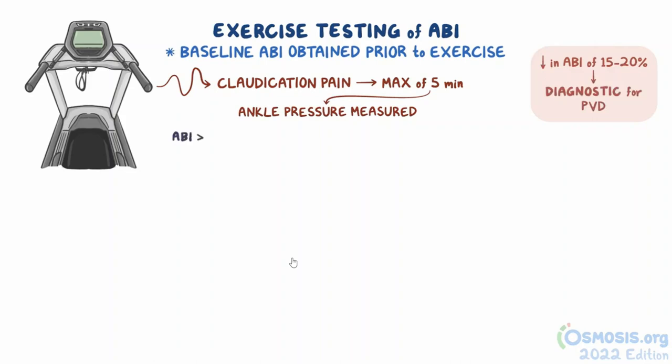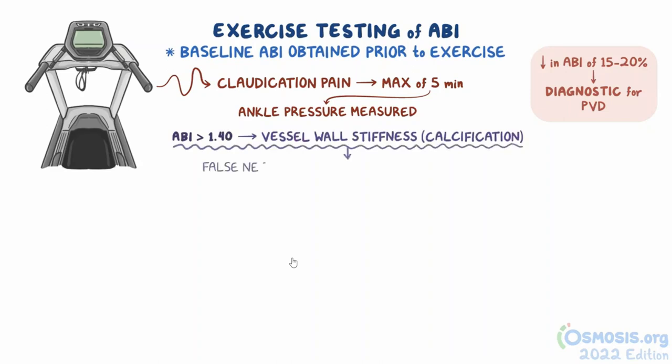Now, an ABI greater than 1.4 could indicate vessel wall stiffness caused by calcification, so it's usually considered a false negative that needs further investigation with a toe brachial index, or TBI.